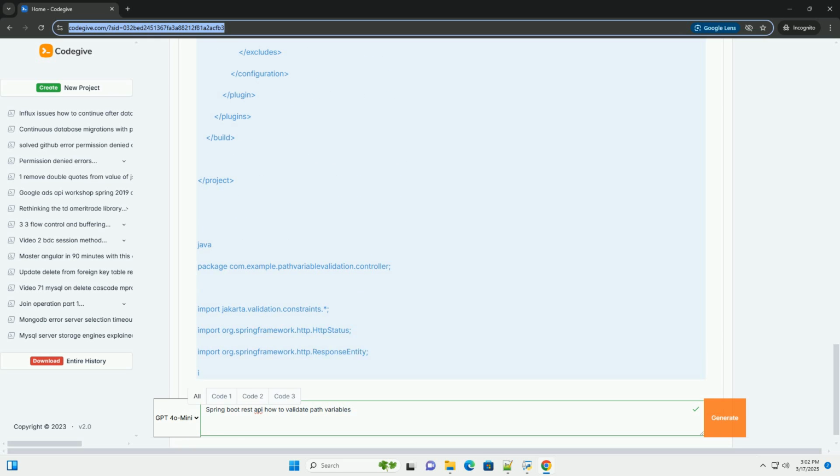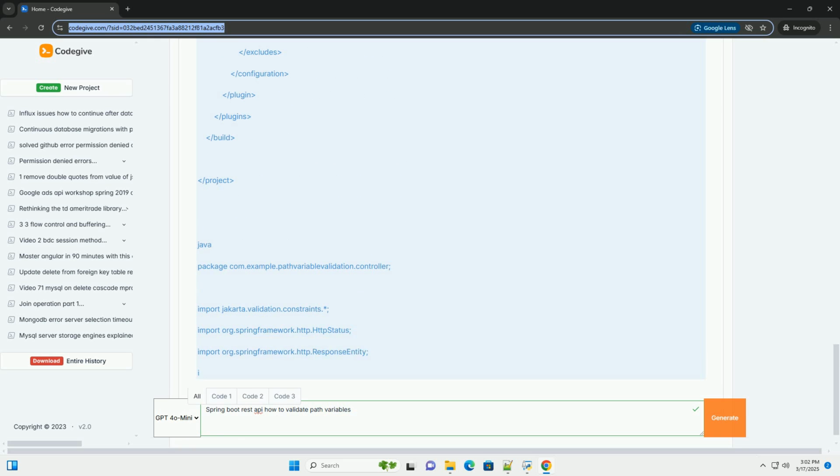ResponseEntity: we return a ResponseEntity to customize the HTTP status code and response body. In this example, we return a BAD_REQUEST, 400, status and a JSON body with an error message. 5. Testing the API.